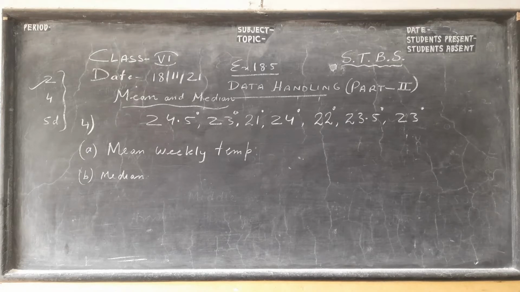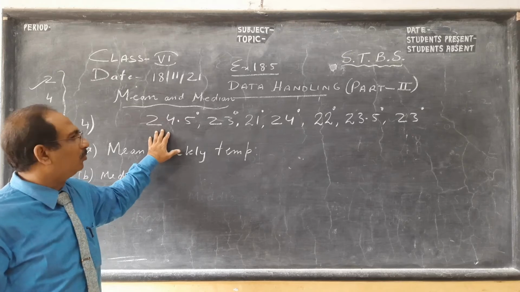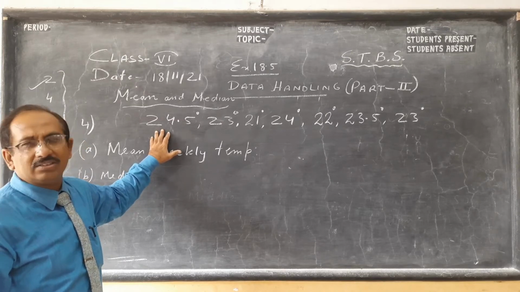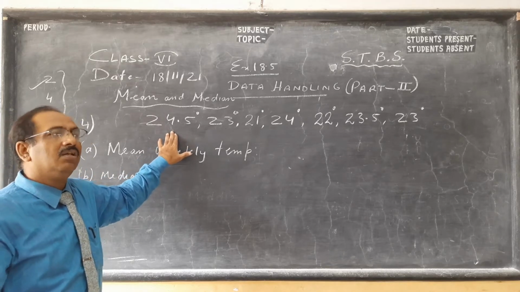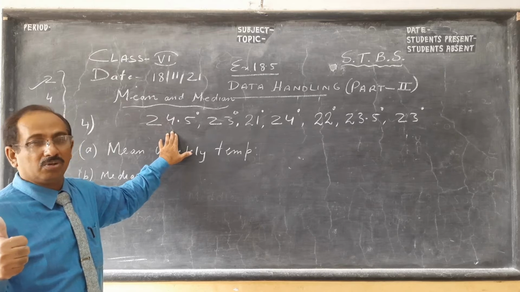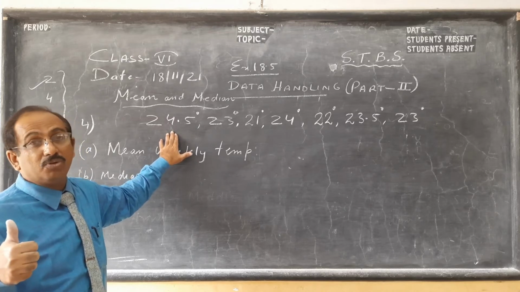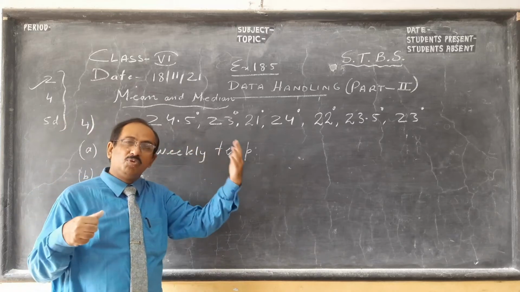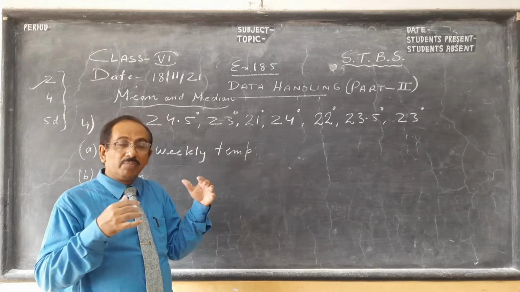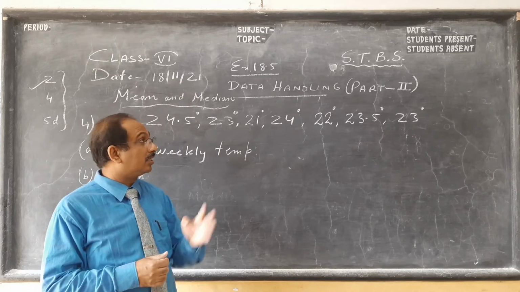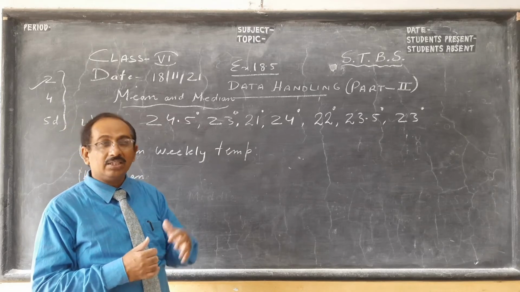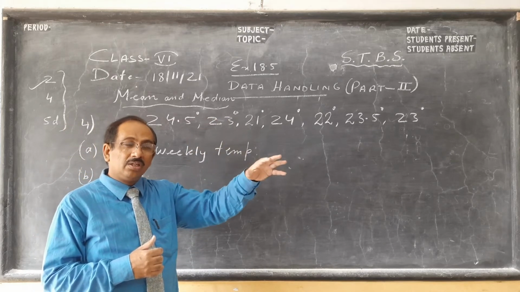So children, we move next to question number 4, where 7 days' temperature is given. This is roughly the temperature of Kolkata now. This is winter; in summer it's very high. Suppose this is the early morning temperature. Temperature is actually maximum in the evening at 4 o'clock, if you study geography, and minimum at 4 o'clock in the morning, because the sun takes time to heat up the earth. You may say it's 12 or 1 o'clock when the sun is quite bright, but the maximum temperature is reached around 4 o'clock in the evening, and then slowly when the sun goes down, the temperature goes down.